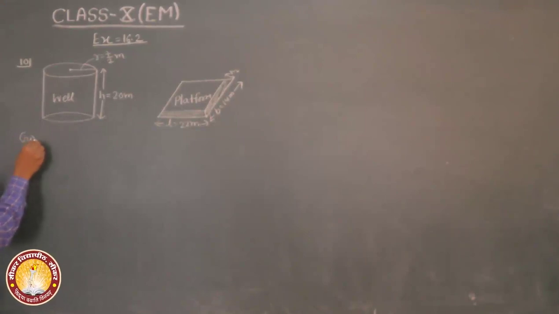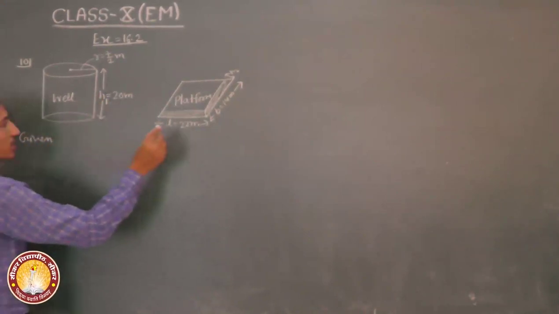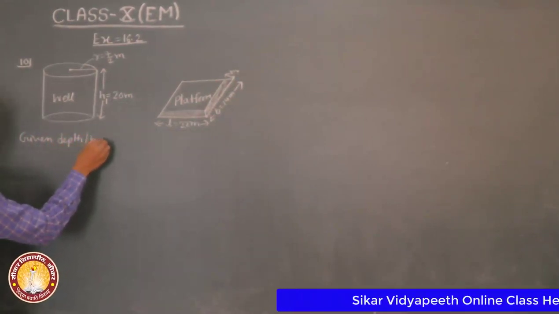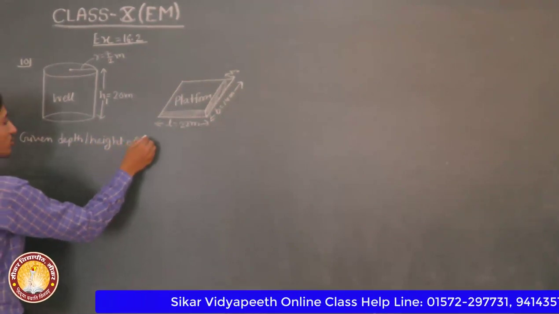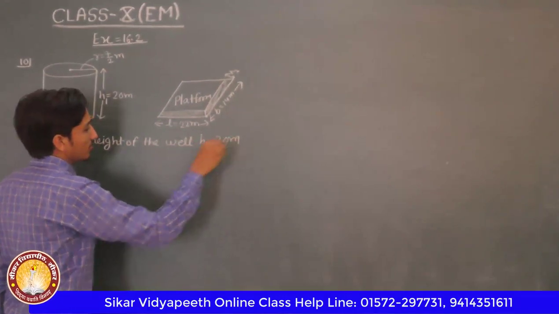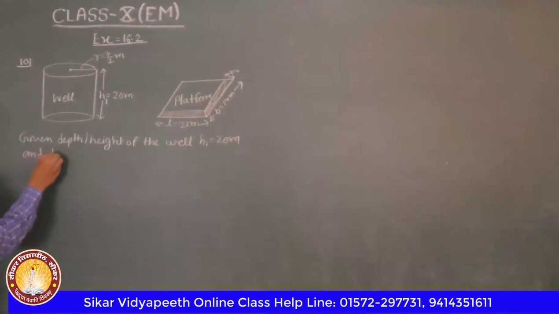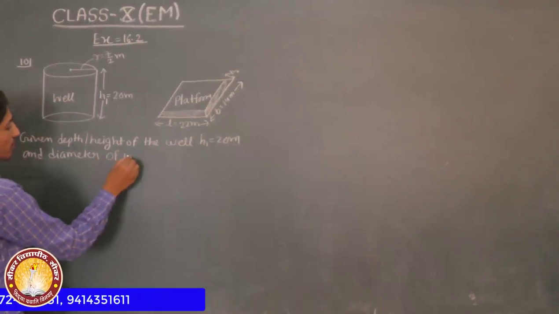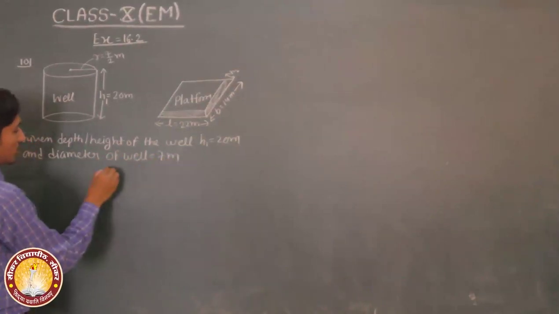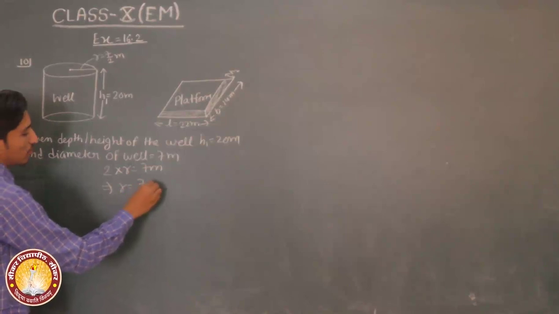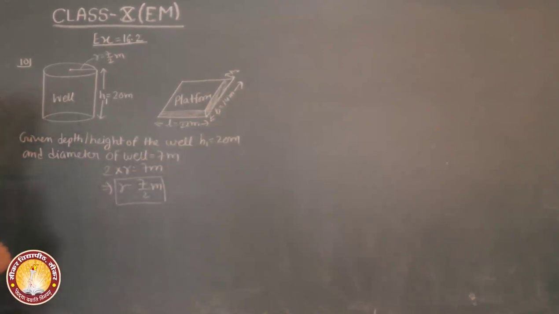So given h1 and height h2, given depth or height of the well, h1 is equal to 20 meter and diameter of well is equal to 7 meter. 2 into r is equal to 7 meter. So r is equal to 7 upon 2 meter.